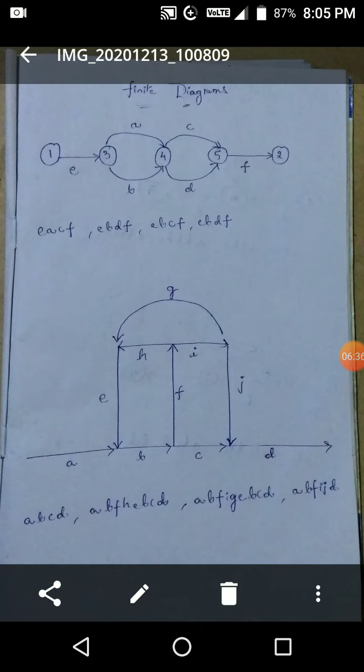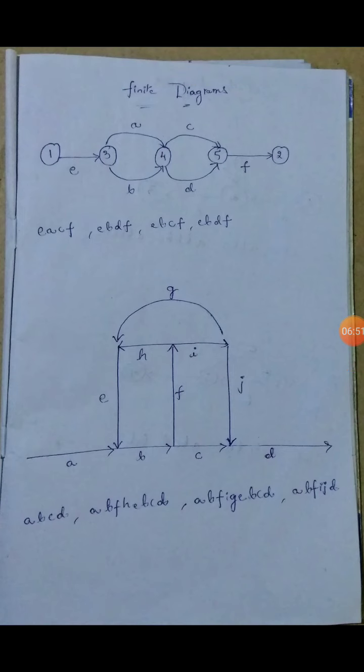The data we can pass from source to destination with the small case letter expressions. The directions are different, but the destination reached is the same. Next, coming to EBCF, it is in a zigzag way. 1 to 3 and 3 to 4 is a downward path. Again the path goes upward. 4 to 5 is an upward path, and 5 to 2 nodes is a straight line path.